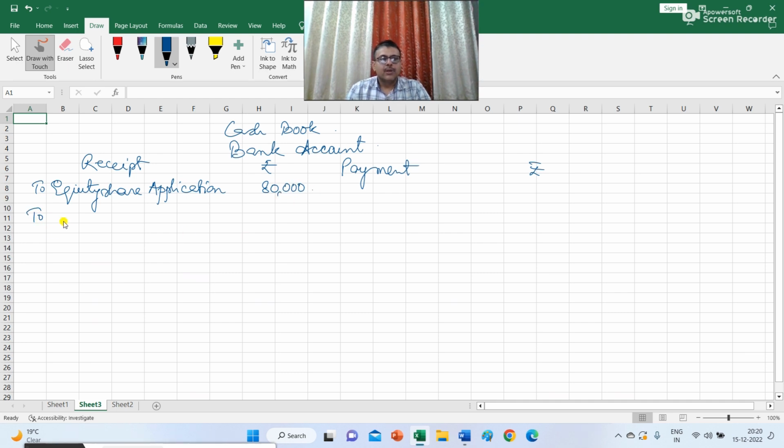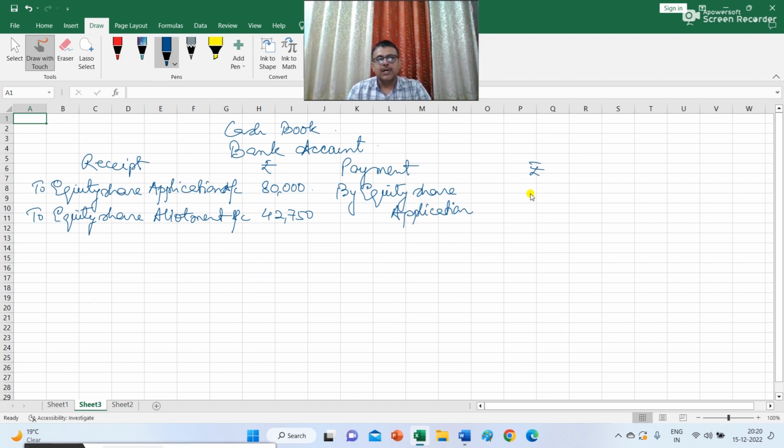Then regarding the allotment money that was received, I have to write equity share allotment account, and the amount is 42,750. There was a payment, a refund was made, so I have to write equity share application account.